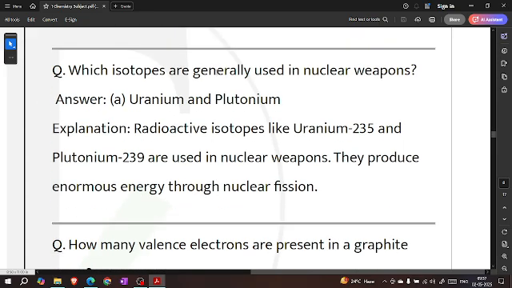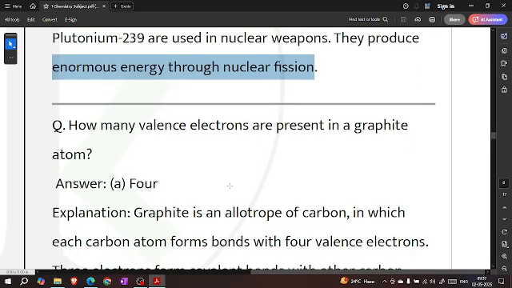Which isotope is generally used in nuclear weapons? Uranium and plutonium. Radioactive isotopes like uranium 235 and plutonium 239 are used in nuclear weapons. They produce enormous energy through nuclear fission.